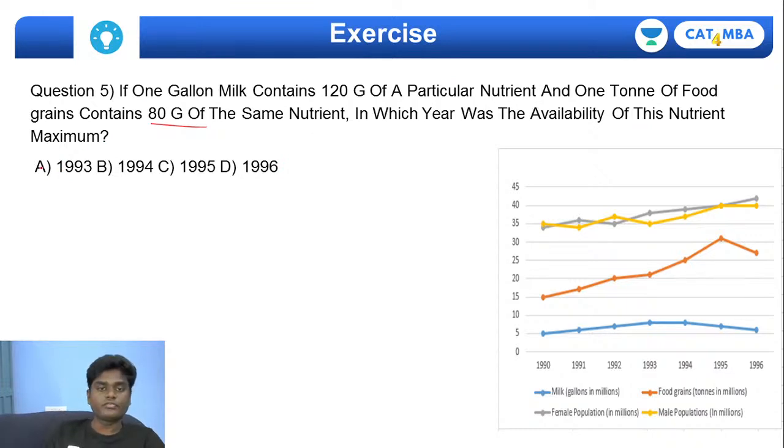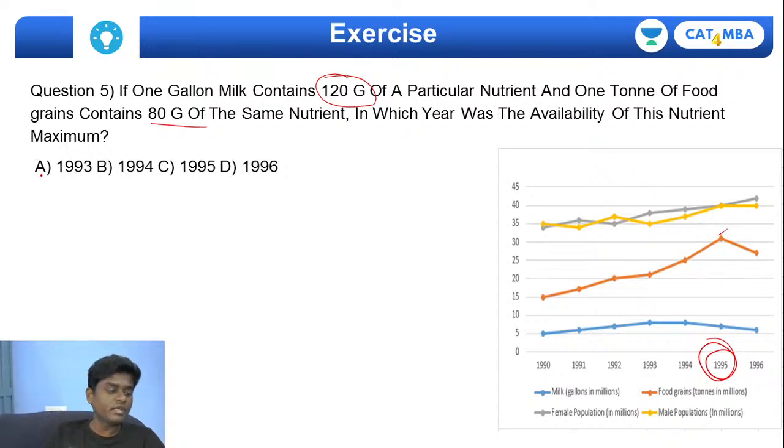Okay, so if you see this, 1 gallon contains 120 gram of a particular nutrient, and 1 ton of food grains contain 80 gram of the same nutrient. So which year has got the availability of nutrients maximum? Okay, so in this way, again if you see, 1995 literally dominates here as well, right, because the range has been higher.